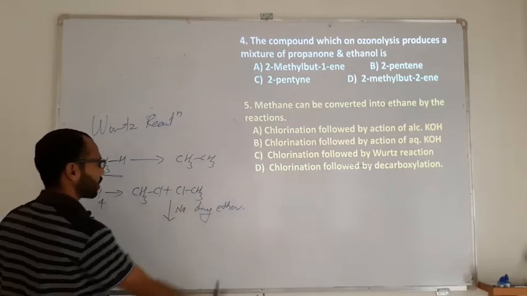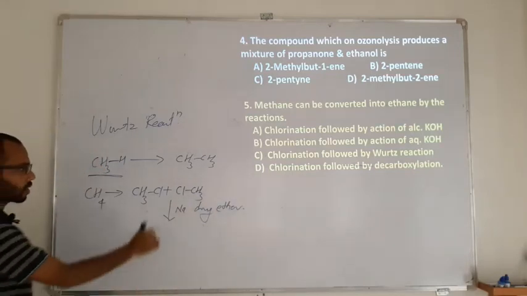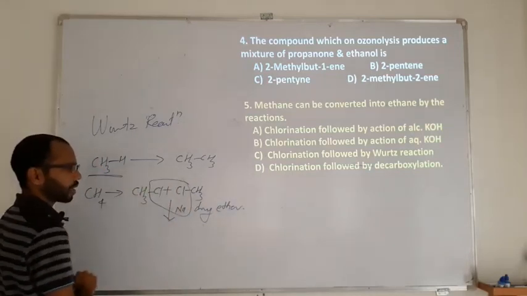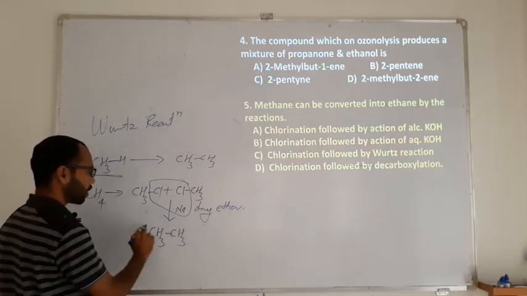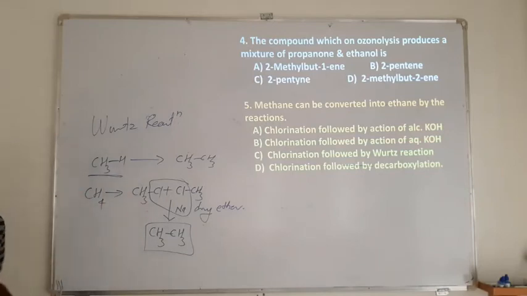The halogen combines with the sodium, and the alkyl groups get coupled and joined. So CH3-CH3, which is your ethane.